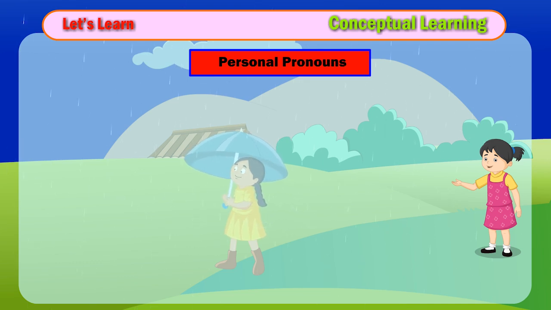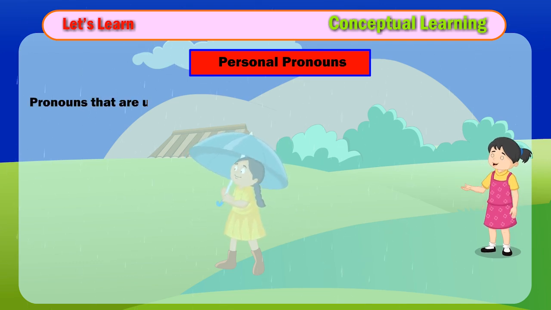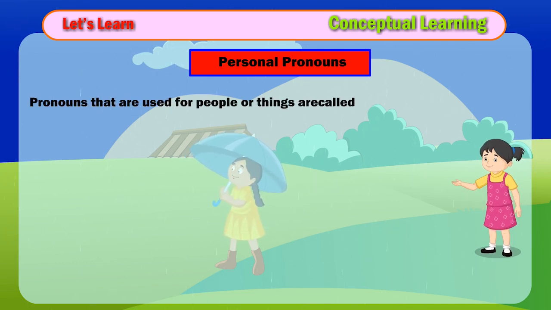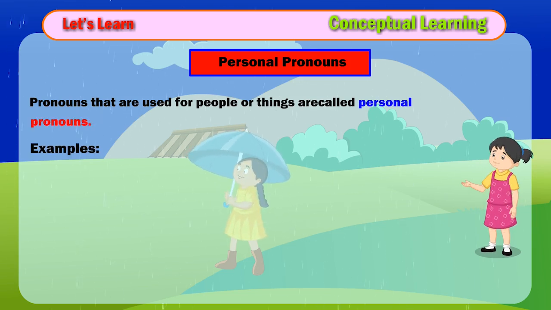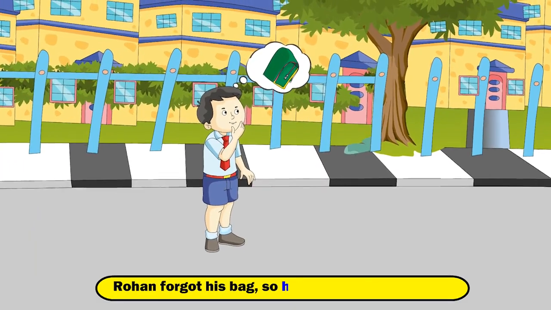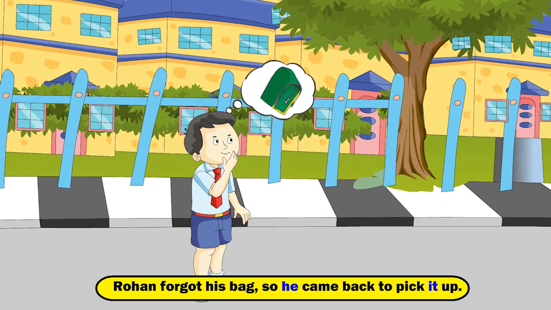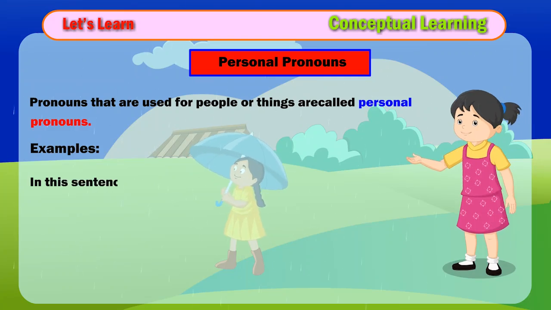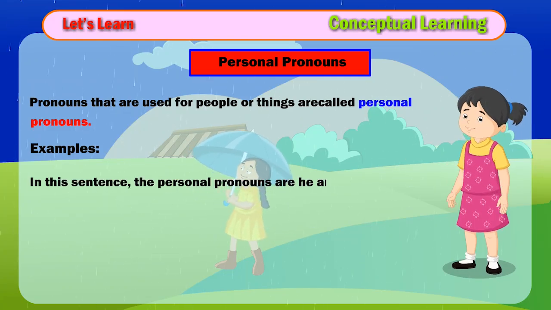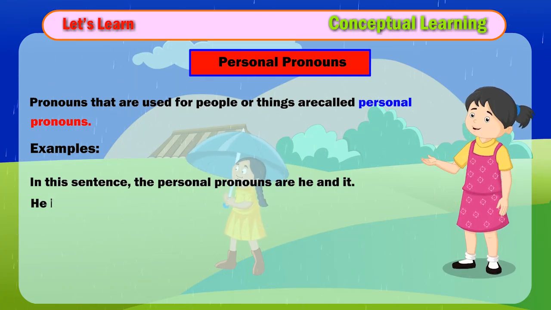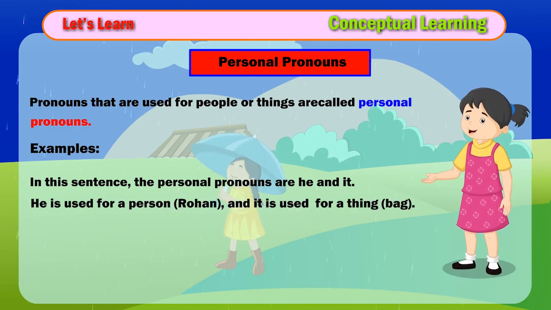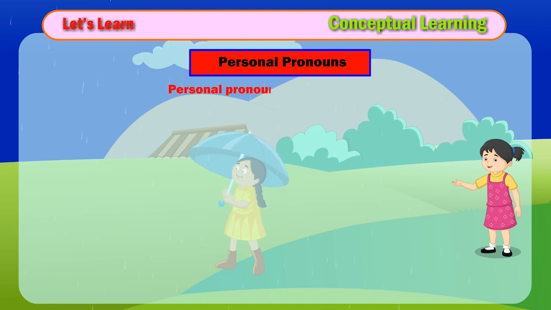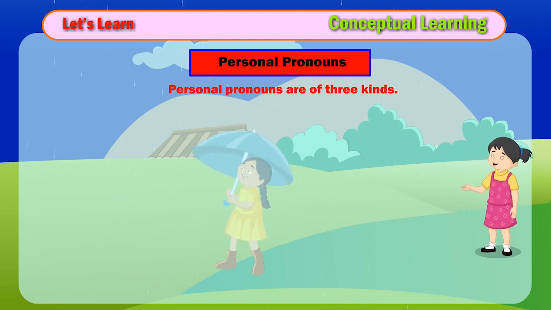Personal pronouns. Pronouns that are used for people or things are called personal pronouns. Examples. Rohan forgot his bag, so he came back to pick it up. In this sentence, the personal pronouns are he and it. He is used for a person, Rohan, and it is used for a thing, bag. Personal pronouns are of three kinds.